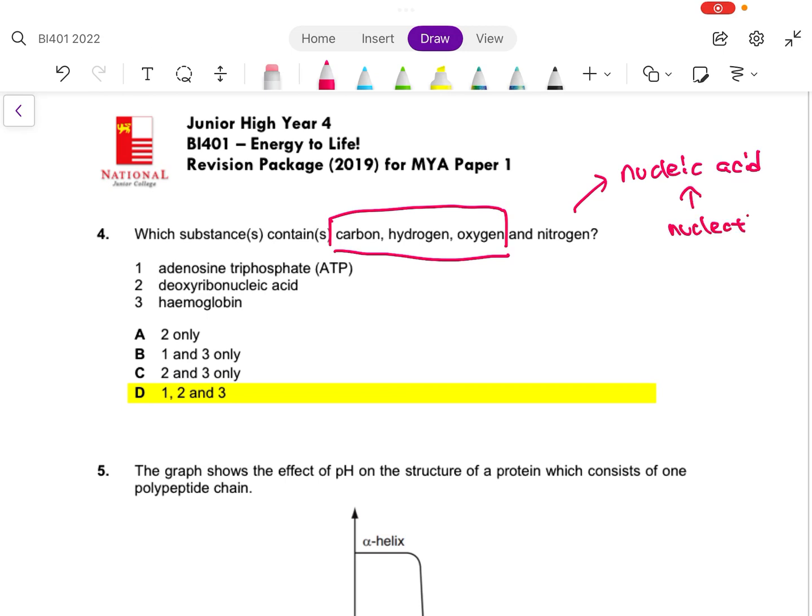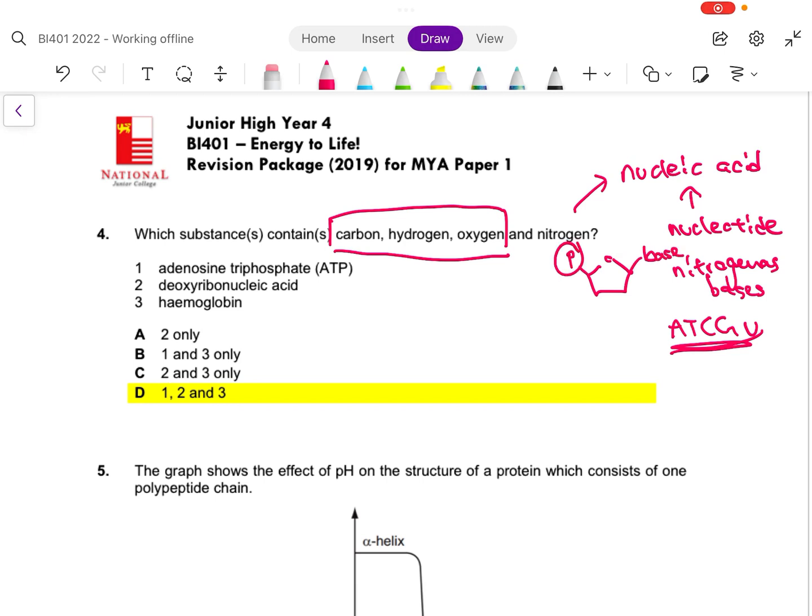The nucleic acids are made up of nucleotides. Nucleotides also contain nitrogen in their nitrogenous bases. Okay, you may have heard this before, nitrogenous bases. Examples of nitrogenous bases are A, T, C, G, and U. These are all nitrogenous bases, right? All nucleotides come with a sugar attached to a base and a phosphate group. Okay, and this base has a lot of nitrogen.